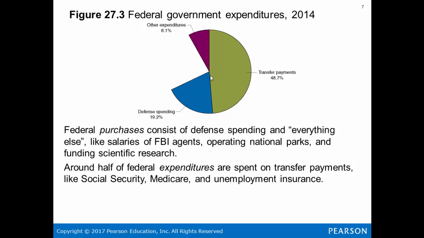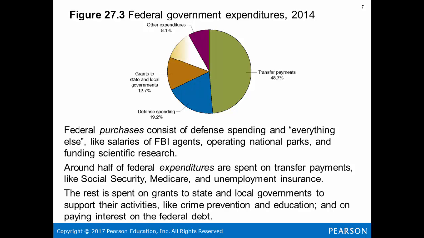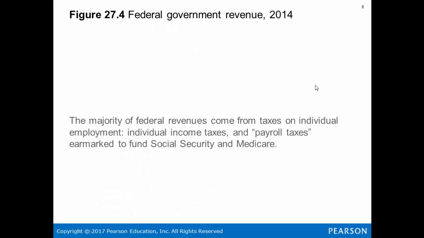It's a transfer payment. Then you have to assume whoever is getting that money then spends it in consumer spending to increase the C in GDP. The rest is spent on grants to state and local governments to support their activities like crime prevention and education, and paying interest on the federal debt. The interest payments represent 11.3% of spending.